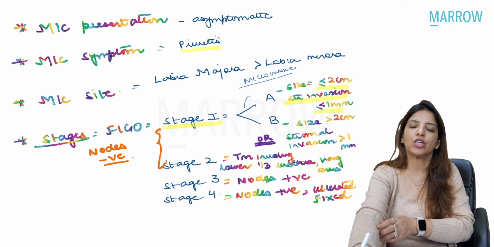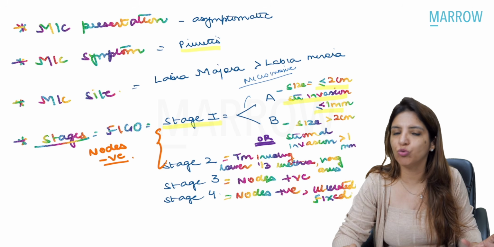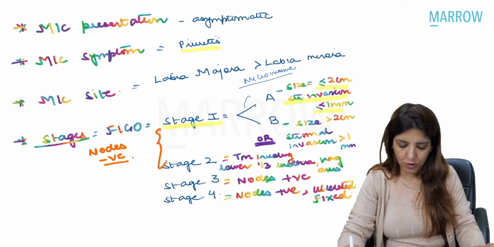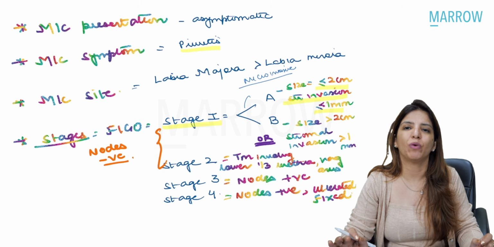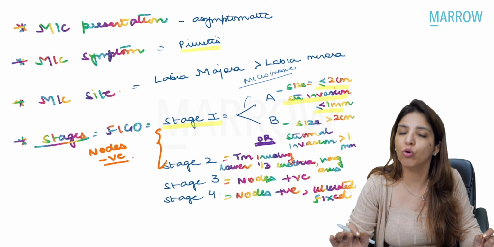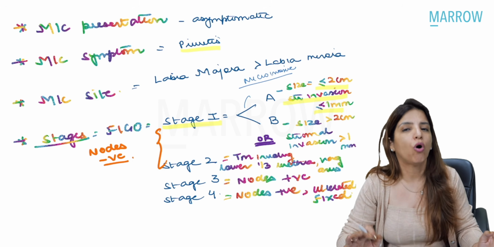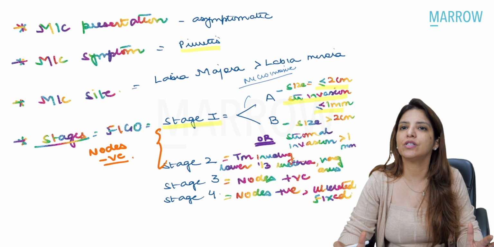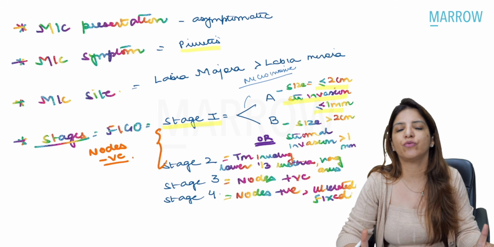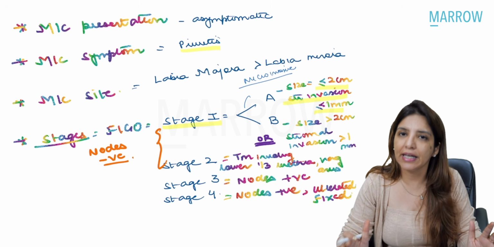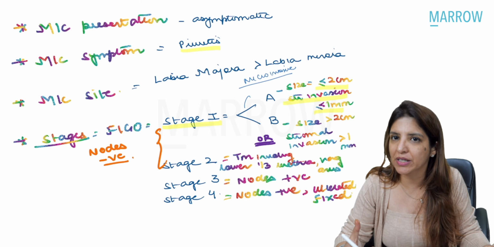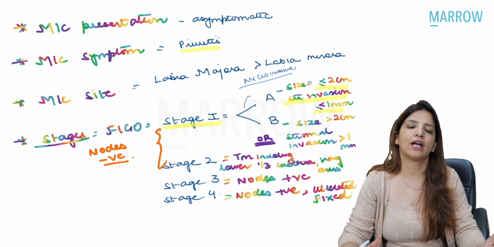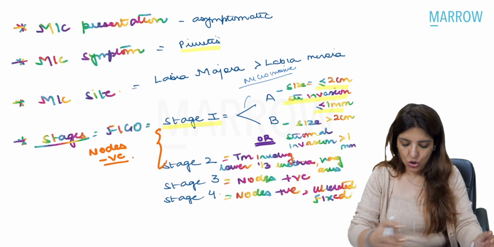Right? Then we have stage 2. Stage 2 means any size of the tumor which is involving the lower part of urethra, lower part of vagina, or lower part of anus. Remember, in stage 1 and stage 2, lymph nodes are not involved. The moment your question says lymph nodes are involved, automatically it puts the disease in stage 3 category. So whenever there is lymph node involvement seen, irrespective of the size of the tumor, it comes in stage 3. In stage 4, definitely we are going to deal with metastasis, but other than that, if the lymph nodes are fixed and ulcerated, then it comes under stage 4. Right?